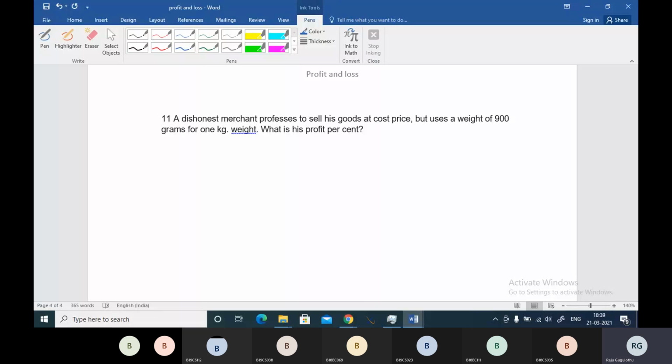Okay, friends, see, a dishonest merchant professes to sell his goods at cost price, but he uses a weight of 900 grams for 1 kg. He's saying, Guru, I'm selling at what I bought, so I'm not having any profit here.